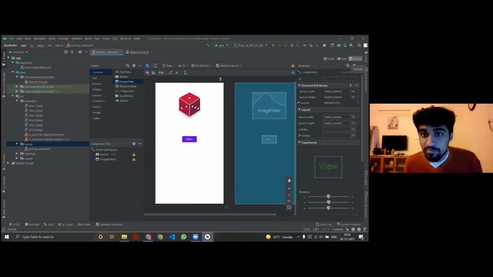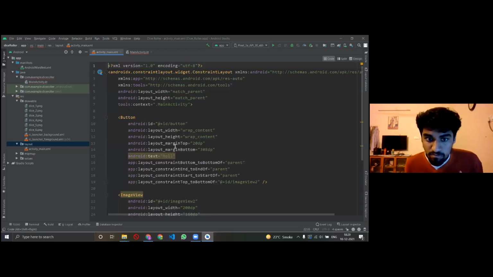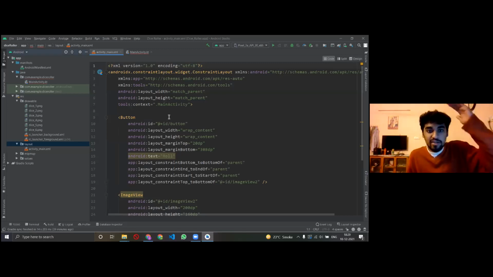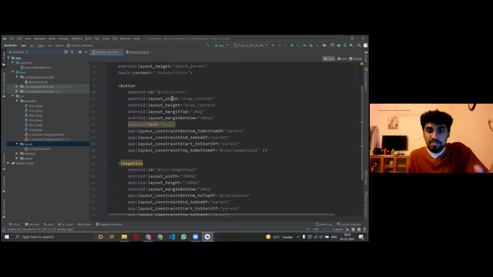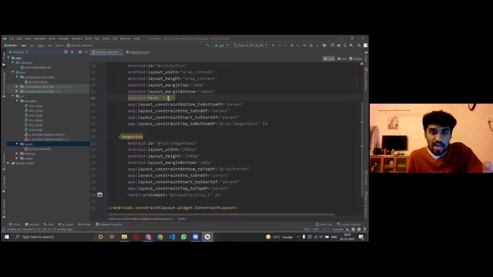You can see in the rightmost corner two things: design and code. You go to code, and here basically आपने जो भी front end drag and drop किया है ना, उसका code is written here. All the code is written here. So where am I getting the error? I was getting a warning here.